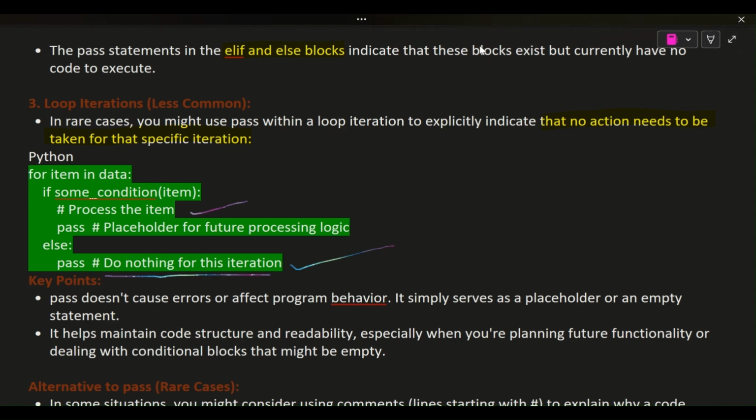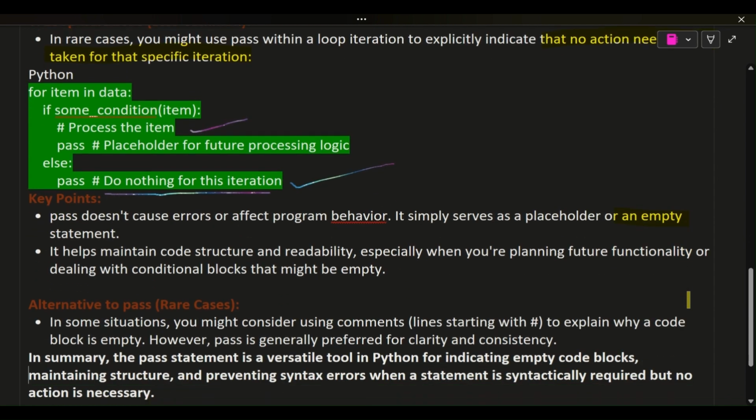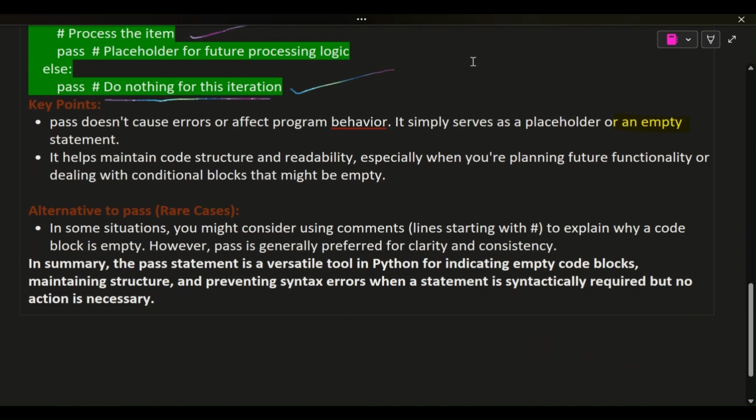Key points. A pass doesn't cause errors or affect program behavior. It simply serves as a placeholder or an empty statement. It helps maintain code structure and readability, especially when you're planning future functionality or dealing with conditional blocks that might be empty.